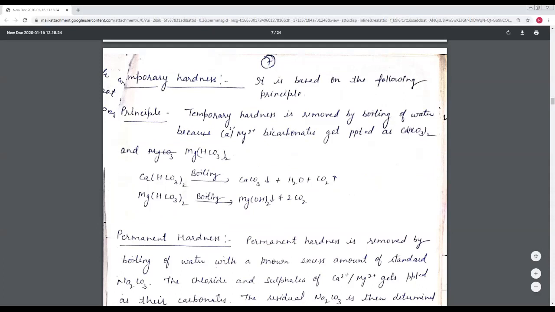Similarly with magnesium bicarbonate: when we boil the water containing magnesium bicarbonate, after the boiling process it converts into magnesium hydroxide, which again is in the precipitated form.